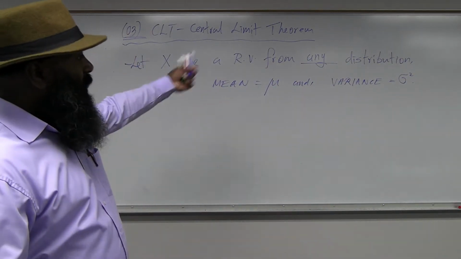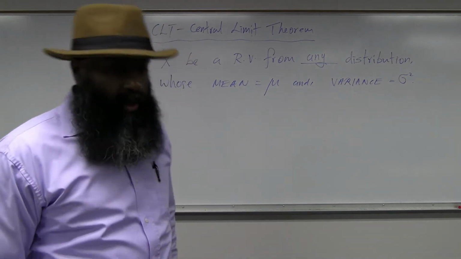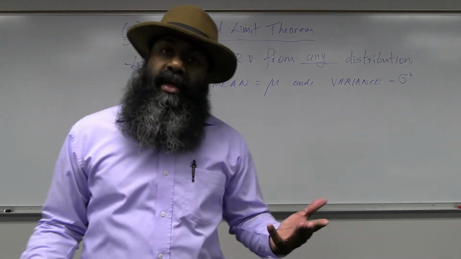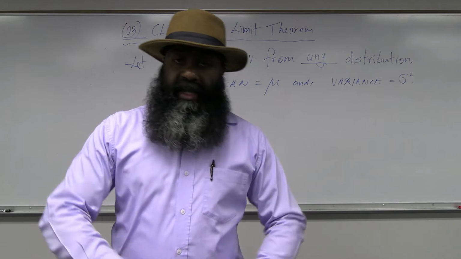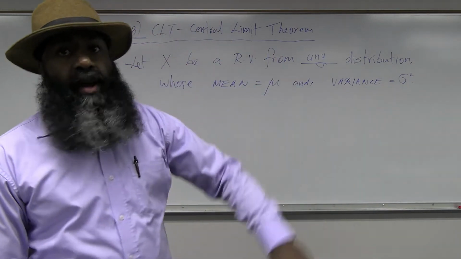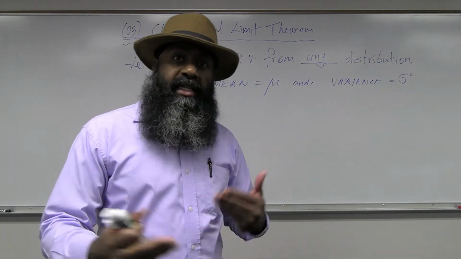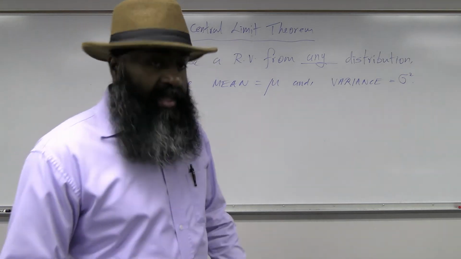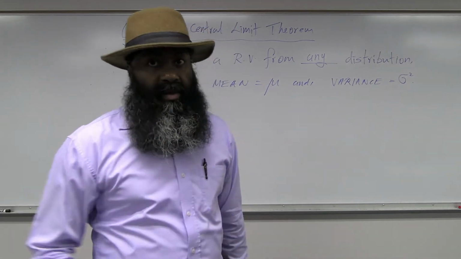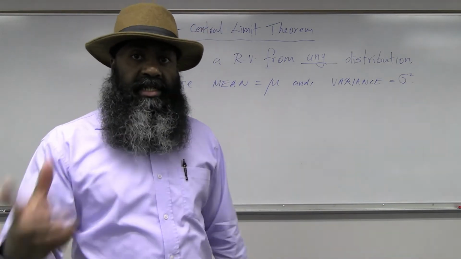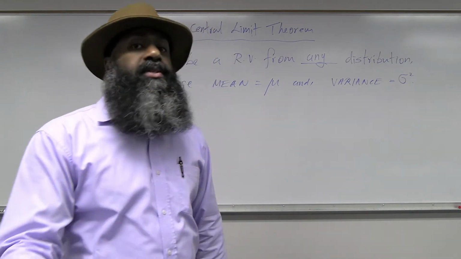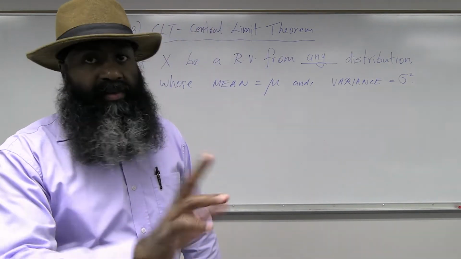Now this x could be whatever the quantitative random variable. It could be a discrete random variable and it could be a continuous random variable. For example, it could be the number of vehicles entering a parking lot. In that case, it's a discrete random variable. And x could be the wind speed or the weight or the temperature. In such cases, x is a continuous random variable and so on. You know the difference between them, right?